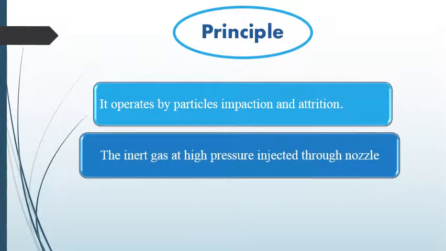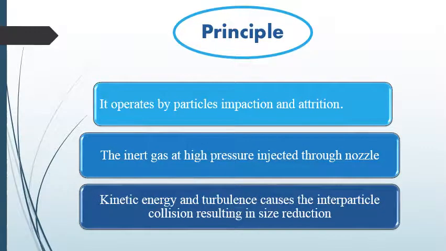Inert gases are applied into the fluidized energy mill through the nozzle. There's a nozzle present in the fluidized energy mill. So when a gas is flowing inside the fluidized energy mill, these inert gases help the particles to collide with each other and also with the walls of the fluidized energy mill.